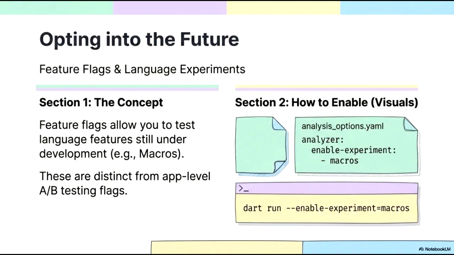There are two primary ways to enable these experiments. First, you can configure your project's analysis_options.yaml file by adding the enable-experiment key under the analyzer section and listing the desired feature. Alternatively, you can enable an experiment during execution by passing the enable-experiment flag to the command line, as demonstrated here with the dart run command.